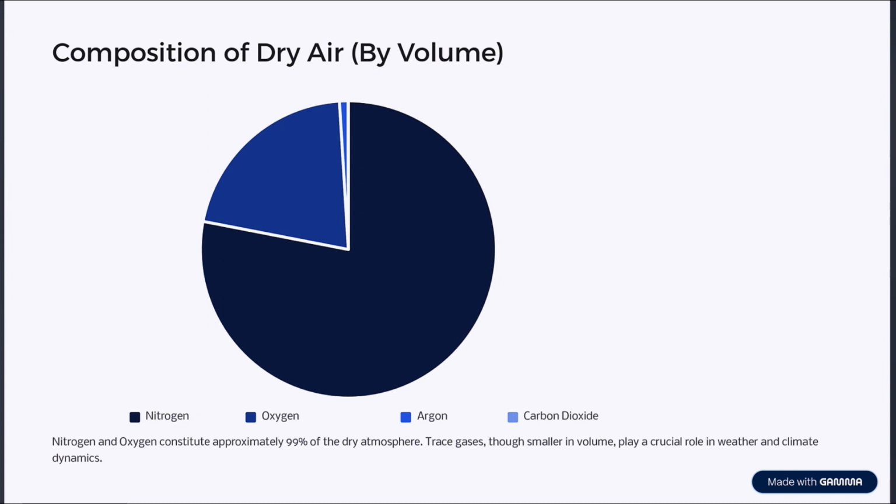Nitrogen is the largest part, followed by oxygen. Though smaller in amount, gases like argon and carbon dioxide also play important roles. These trace gases influence weather and climate, which pilots need to understand for safe and efficient flying.